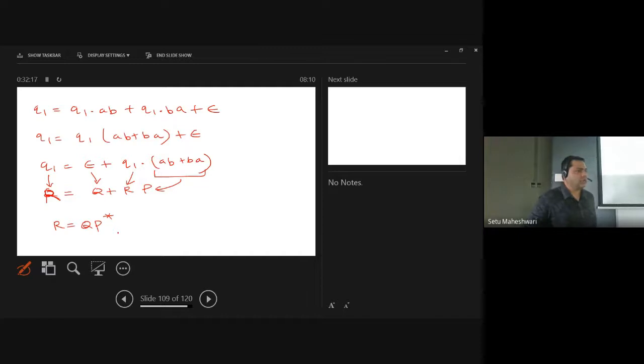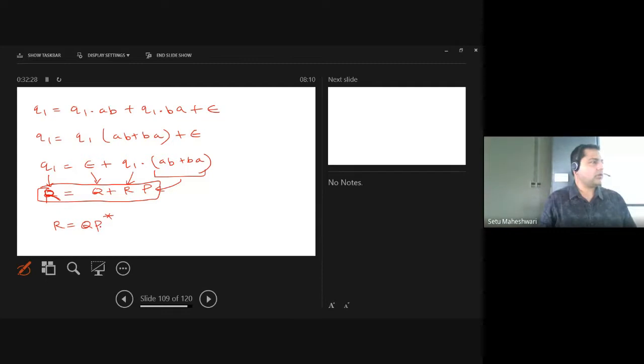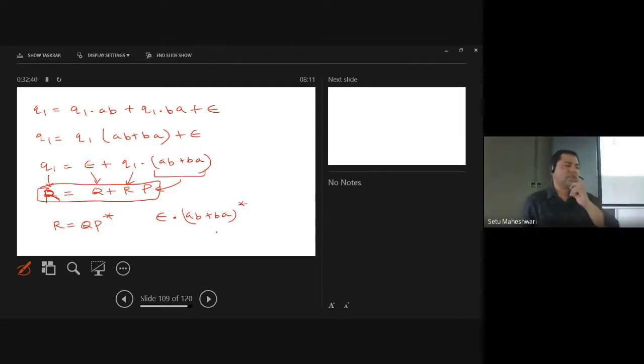This is the equation of Arden's theorem. This equation is having what kind of solution? R is equal to QP star. Now what is Q here? Epsilon dot. What is P here? AB plus BA, and that reaches to whole star.